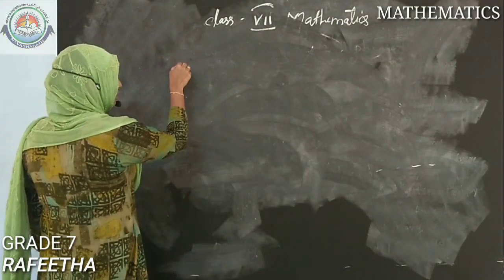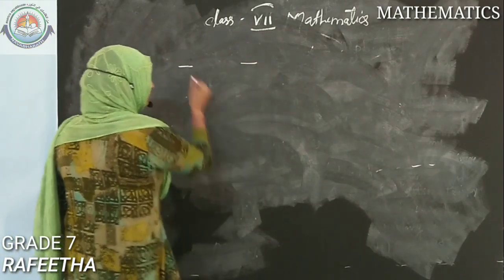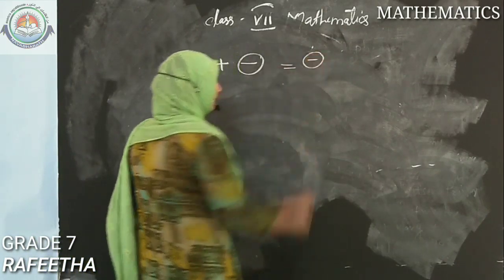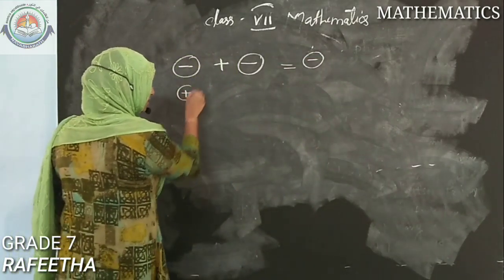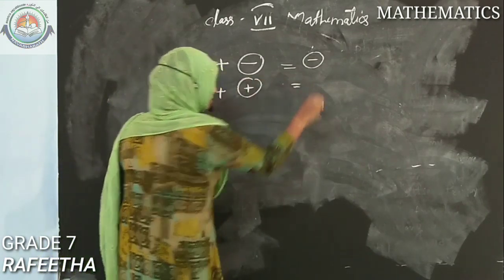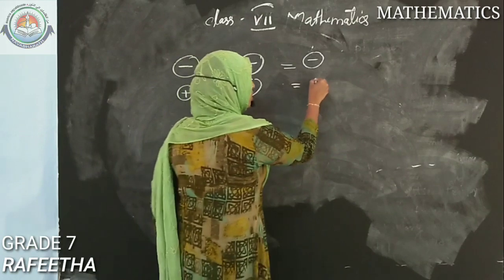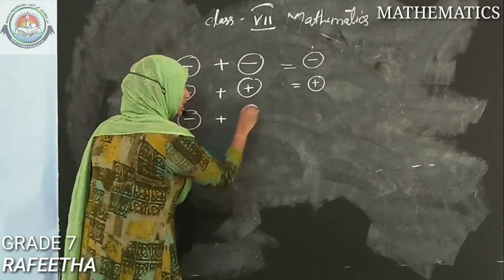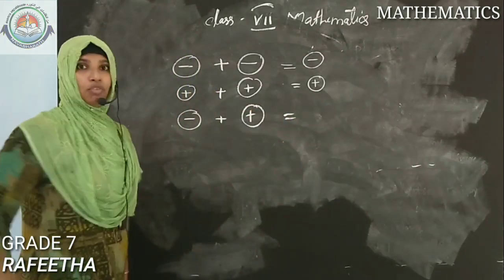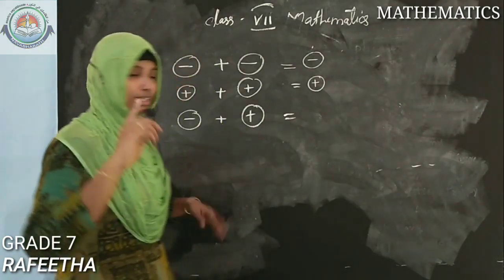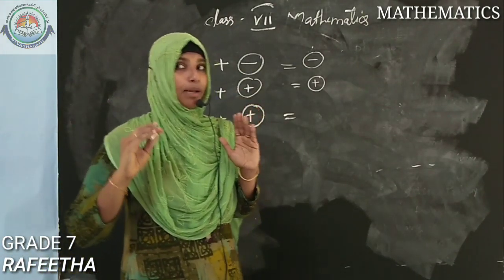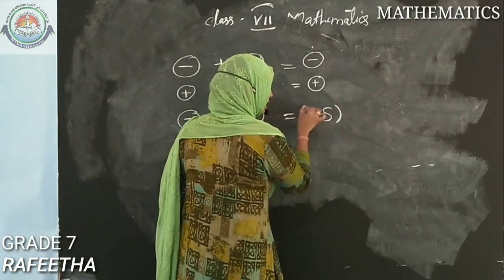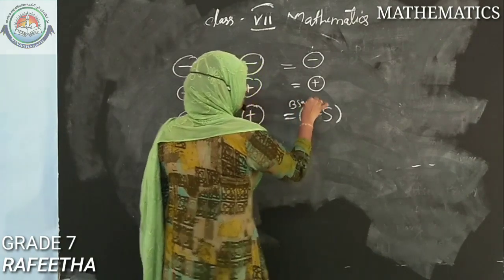Okay, if two negative numbers we want to add, that means the answer also will be negative. If two positive numbers we are adding, the answer will also be positive. If a negative plus a positive number is adding, this time we want to keep one sentence in mind: bigger number minus smaller number, and put the sign of the bigger number. Okay, got it?